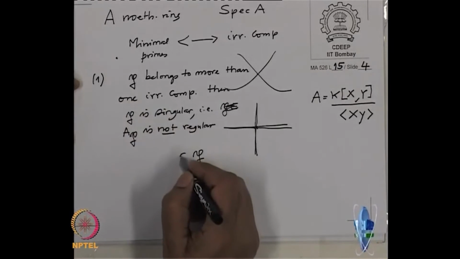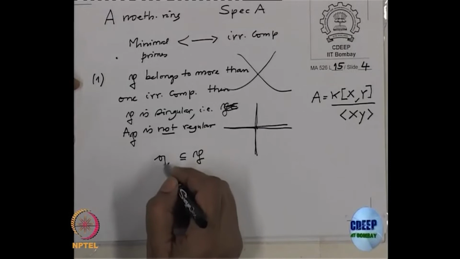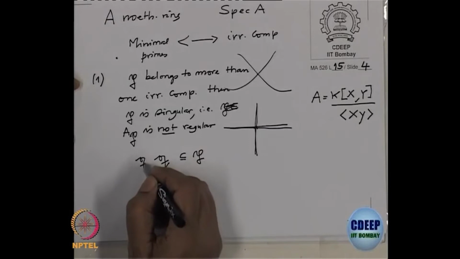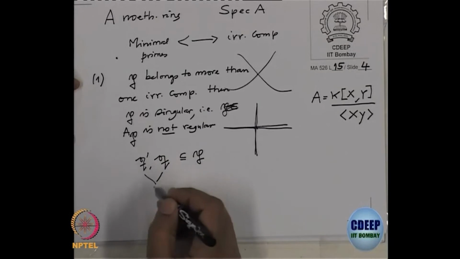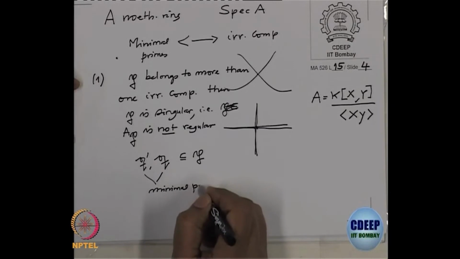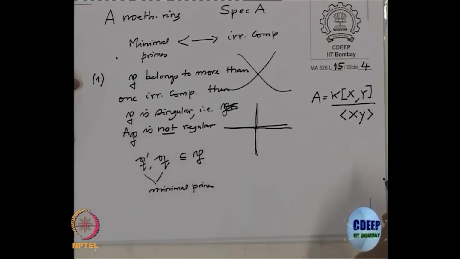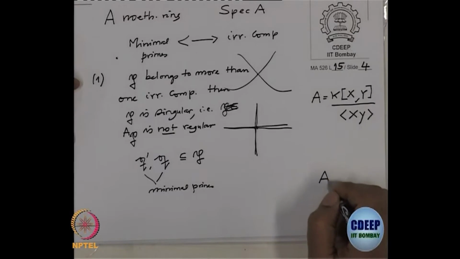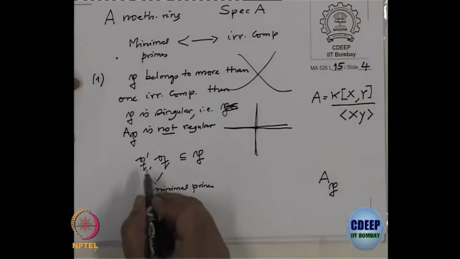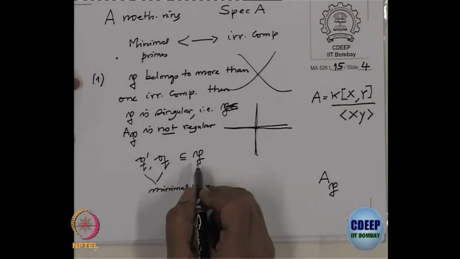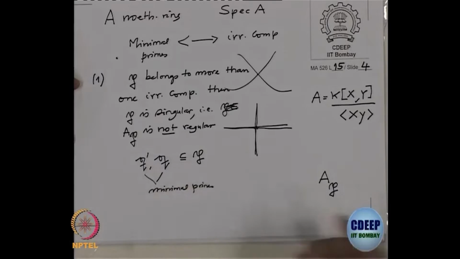So, P contains two minimal prime ideals Q and Q prime, where these are two minimal primes. And what do you want to show? You want to show this ring A localized at P is not regular. So, you have to go to localization at P, and because these minimal primes are contained in P, they will survive here and continue to be minimal primes.